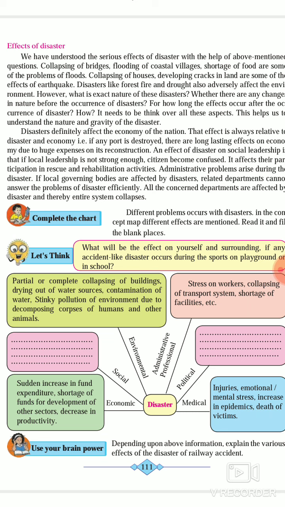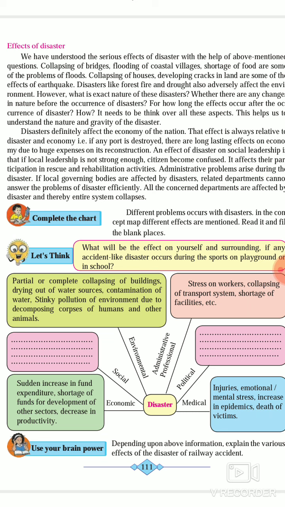Now, in case of environmental, the effects will be partial or complete collapsing of buildings, drying out of the water sources, contamination of water, stinky pollution of environment due to decomposing corpses of human and other animals. Now, in administrative, professional stress on workers, collapsing of transport systems, shortage of facilities are seen.